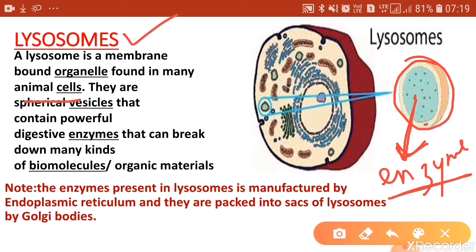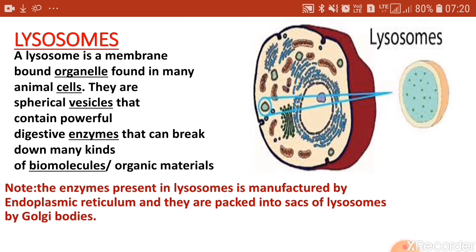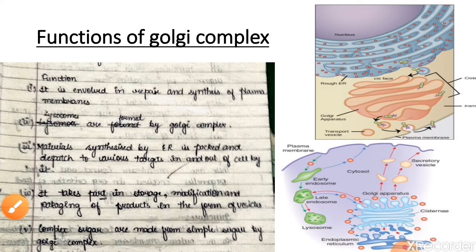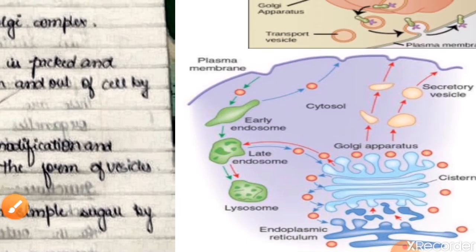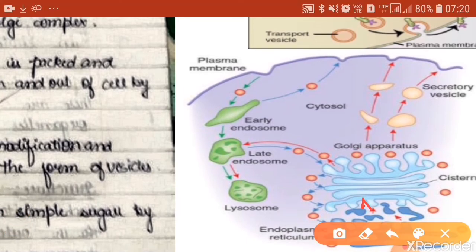The enzymes which are present are manufactured by the endoplasmic reticulum, because when I was discussing the function of the endoplasmic reticulum, I told you that the proteins which are made may be acting as enzymes, right? So they are made by the endoplasmic reticulum, but these are packed into sac-like structures by the Golgi bodies. Have a look at this diagram here. As told to you just now, the endoplasmic reticulum will make the enzyme, then those will be pinched off from the endoplasmic reticulum as sac-like structures.